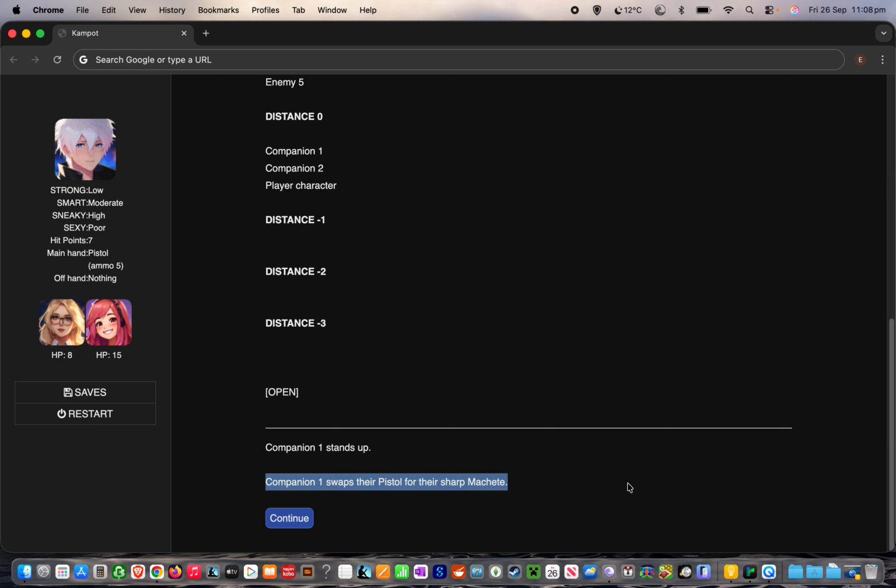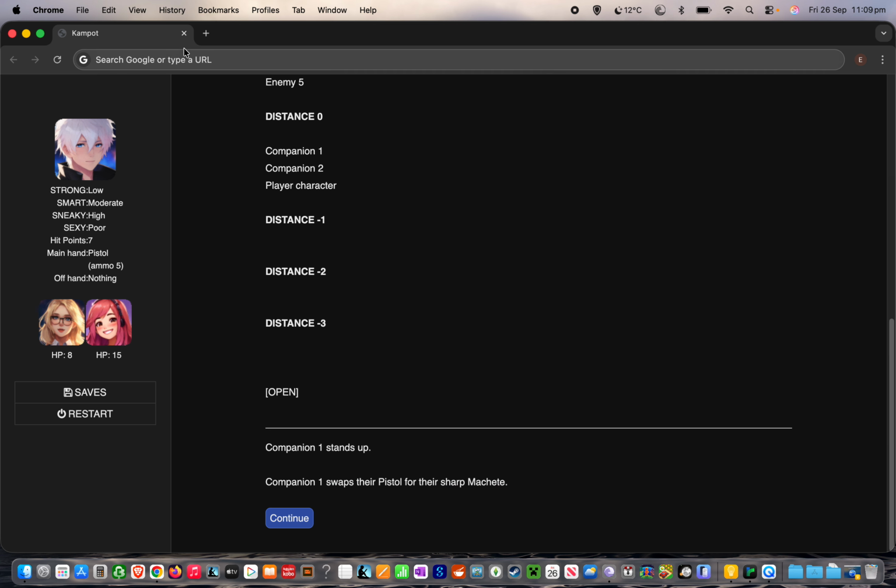I wanted to keep that as the name of the weapon, machete sharp and machete blunt, but it didn't sound like normal English to say they swap their pistol for their machete sharp. I wanted it to say what it says here. Companion 1 swaps their pistol for their sharp machete. That seemed much more natural. So I've done a little extra bit of code that makes that happen.